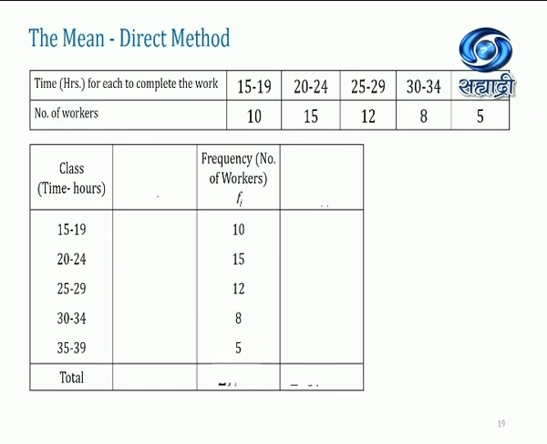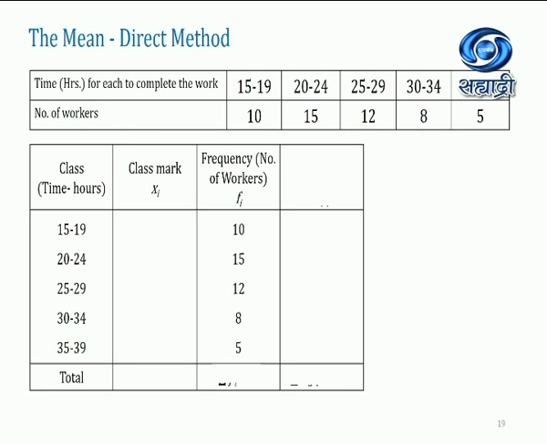The second column is blank here and the third column is frequency. So you need to keep it in your mind. For the direct method, we need to draw 4 columns. The first column is class interval, the second column will be class mark and the third column will be frequency.